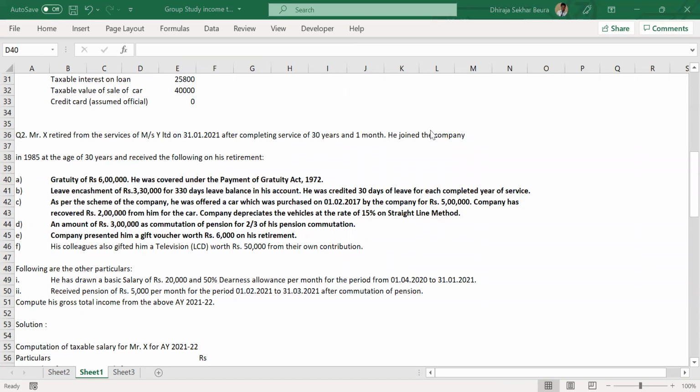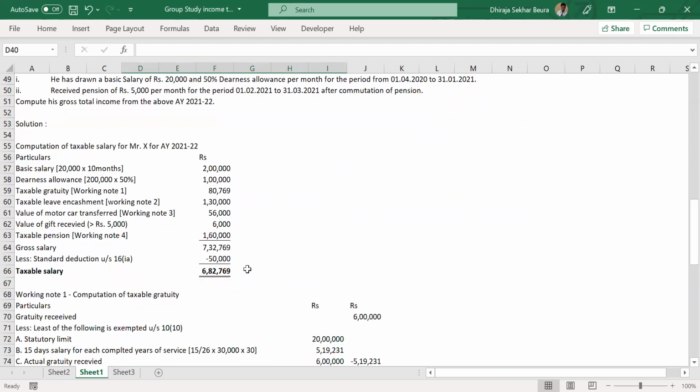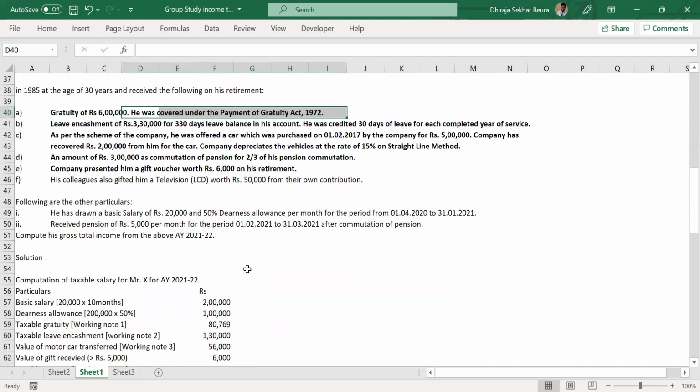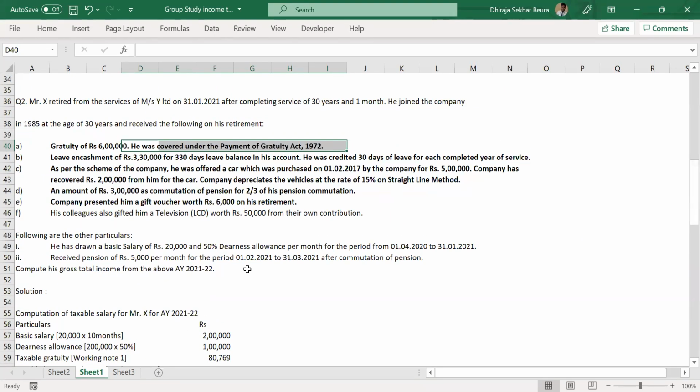So Dheeraj, after the calculation, it's coming to 5,19,230 for me. 5,19,230 is the correct answer. Absolutely. That is the value of exemption. Okay. Then taxable value will be 6 lakh minus that. Okay. Perfect. That is absolutely correct.